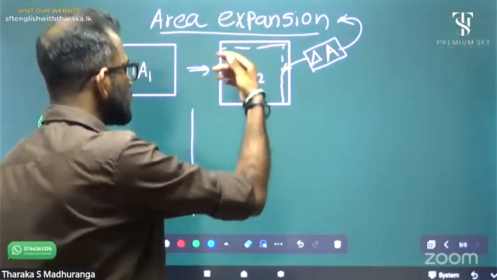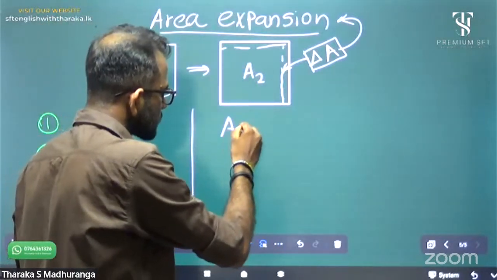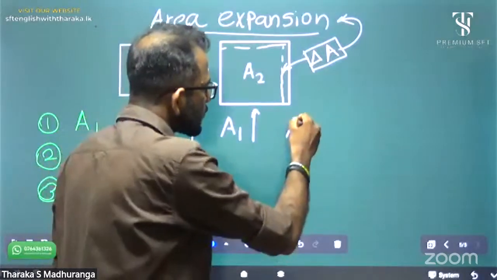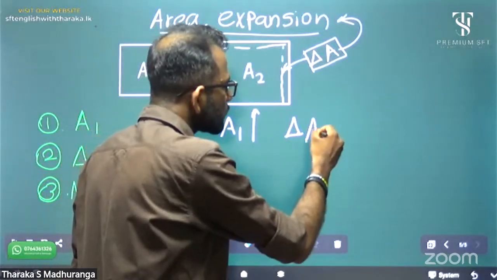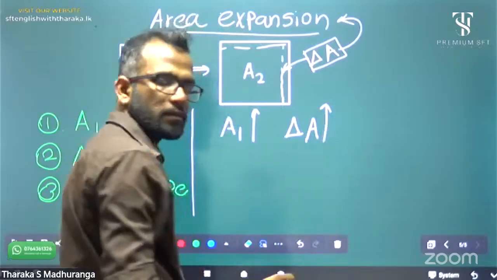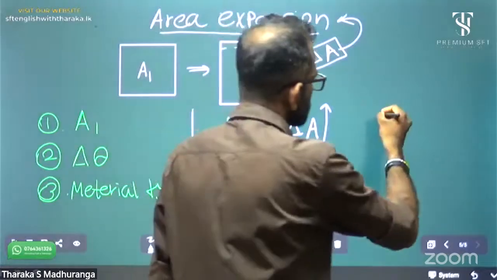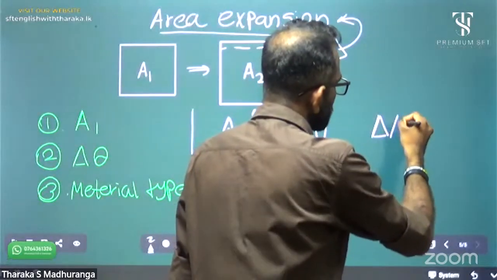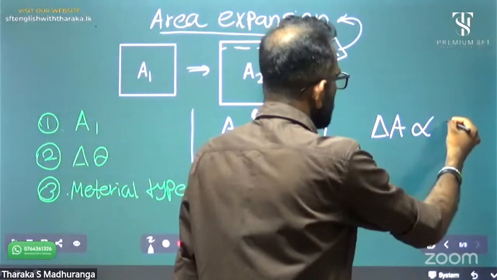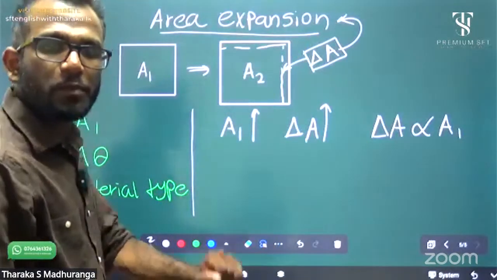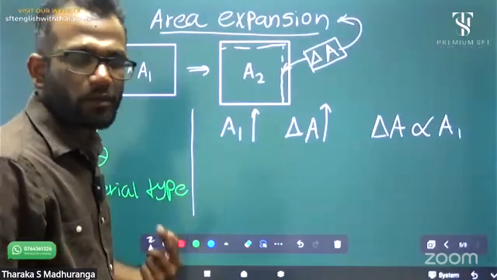When you increase the initial area, what happens to delta A? The amount of increasing area increases. Therefore, we call that a proportional relationship: delta A is proportional to the initial area.